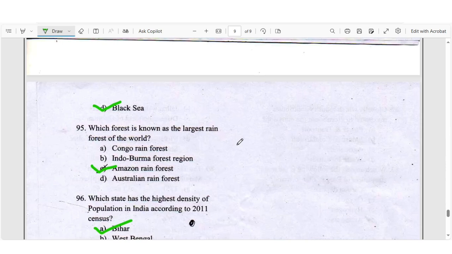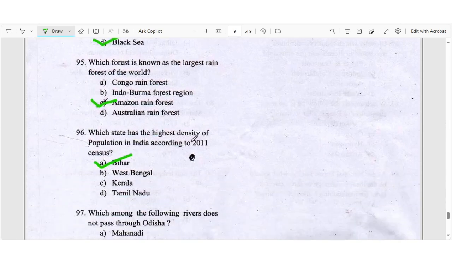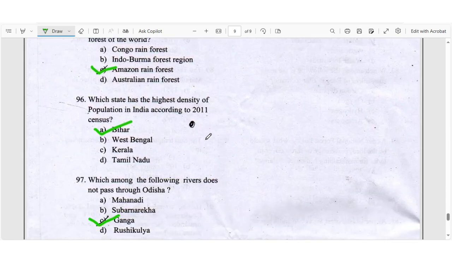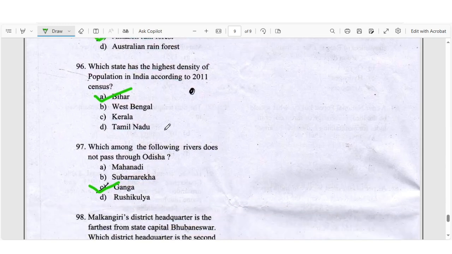Question number 95, which forest is known as the largest rainforest in the world? Right answer will be C, Amazon rainforest. Question number 96, which state has the highest density of population in India according to the 2011 census? Right answer will be B, Bihar. Question 97, which among the following rivers does not pass through Odisha? Right answer will be Ganga.